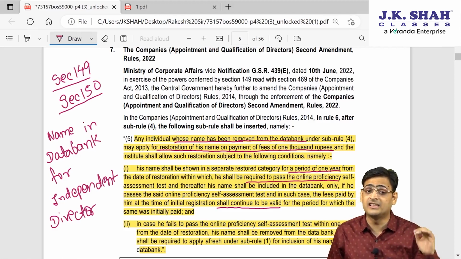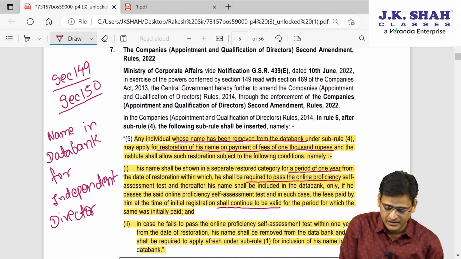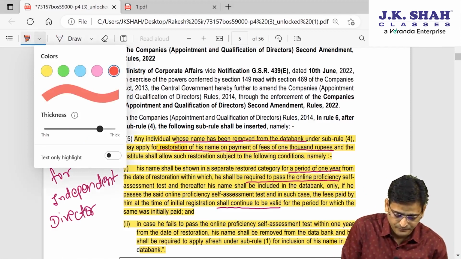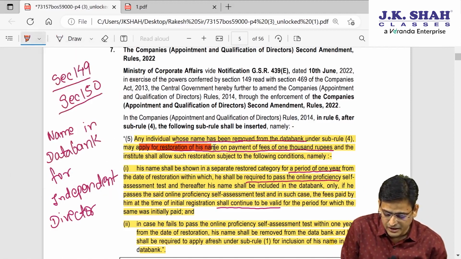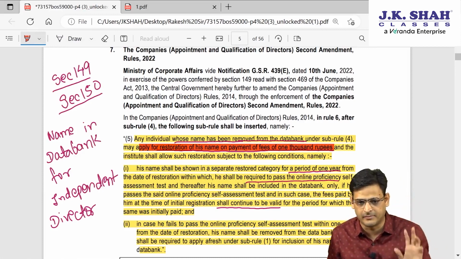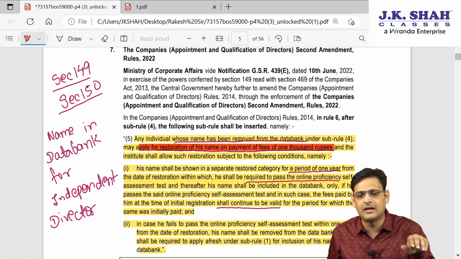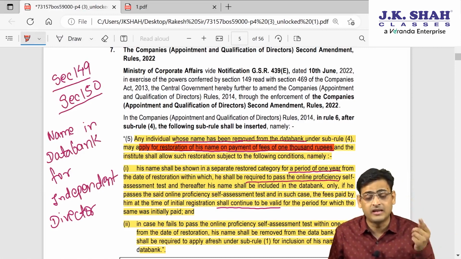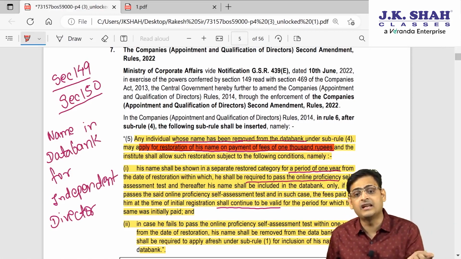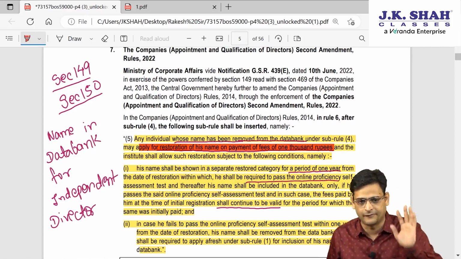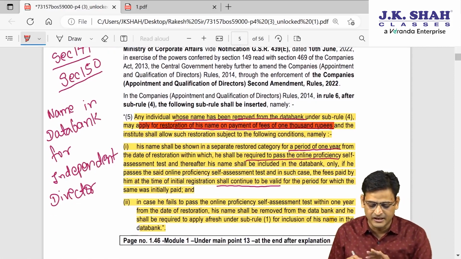But now the amendment is, his name can be restored. This is very important. His name can be restored if he pays a fee of rupees 1000. So this is an amendment. If Mr. Y's name has been removed from the data bank because he could not clear the exam, he can again put in an application for restoration of the name, and he has to pay rupees 1000 as a fee. Now let's say his name has been restored.